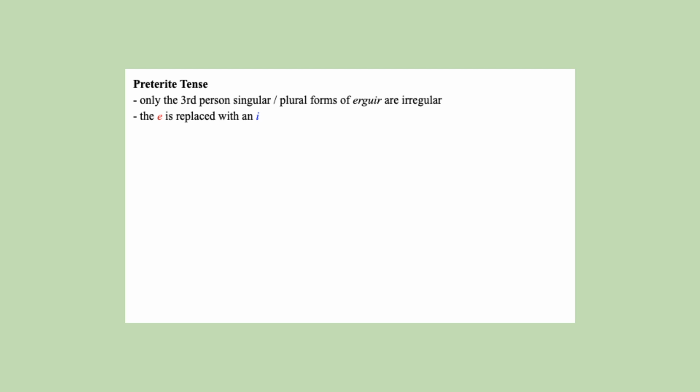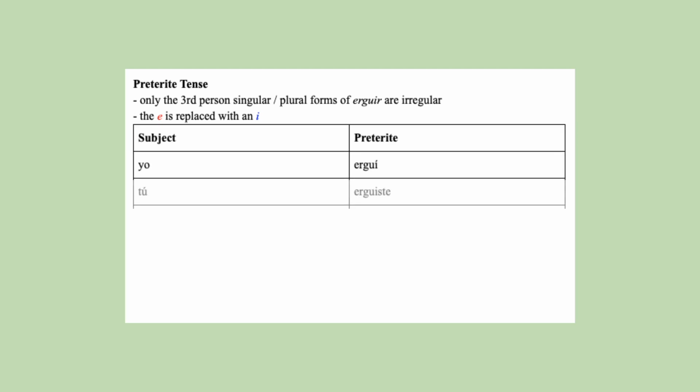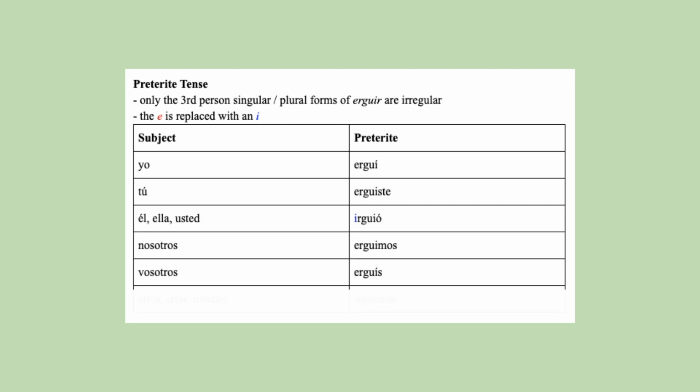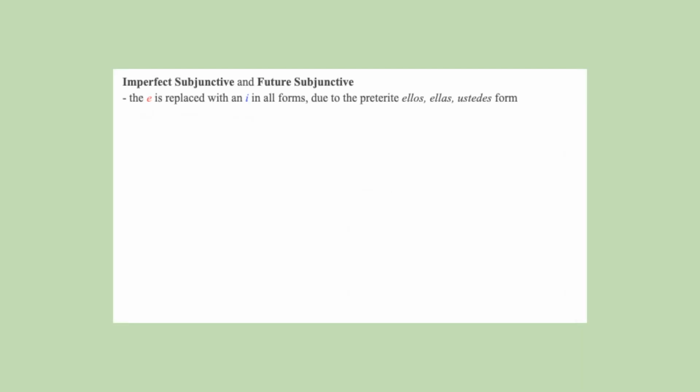In the preterite, only the third-person singular and plural forms are irregular, with an E to I stem change. Ergí, erguiste, irguió. Erguimos, erguisteis, irguieron. In the imperfect and future subjunctive, the E to I stem change is included because it is based on the third-person plural preterite form.